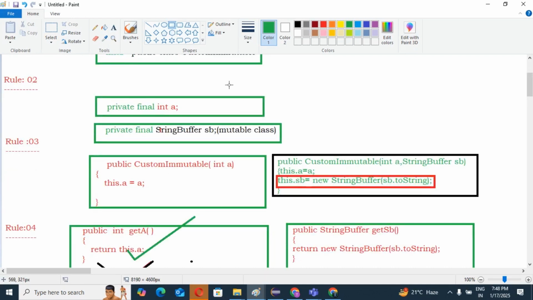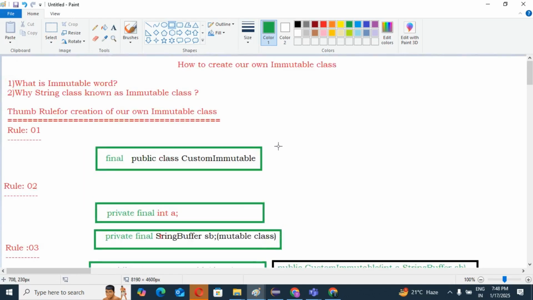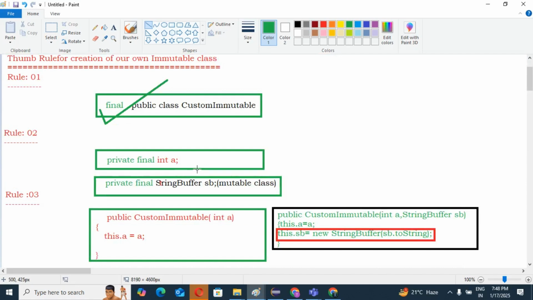Okay, so first one, guys, I will explain again. What is the first thumb rule? The class should be final. This is our first thumb rule. Then, second, the properties should be private and final, guys. Property should be private and final.